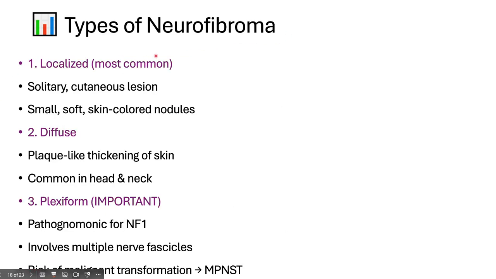There are mainly three types of neurofibroma: the localized one, the diffuse one, and the plexiform one. The localized one is the most commonly seen and it is solitary and cutaneous. The most important one is the plexiform because it can undergo malignant transformation.